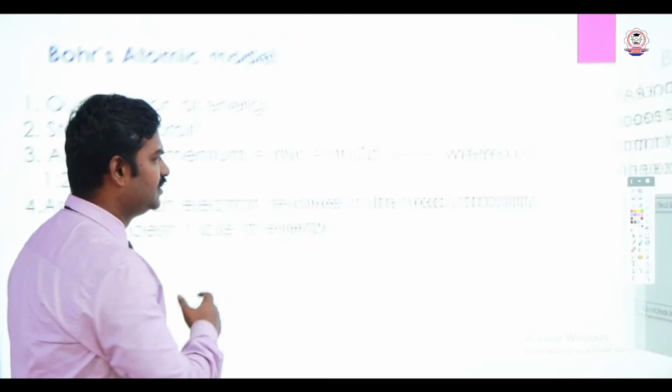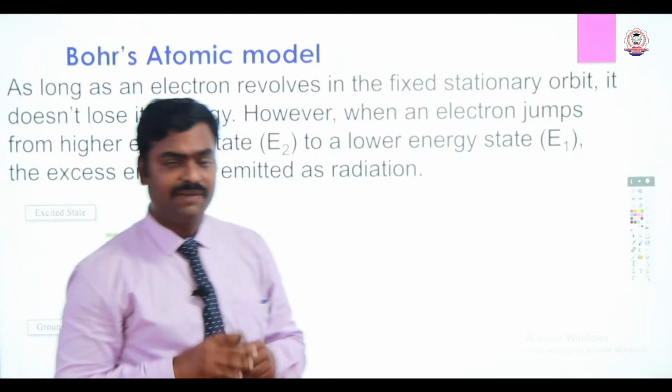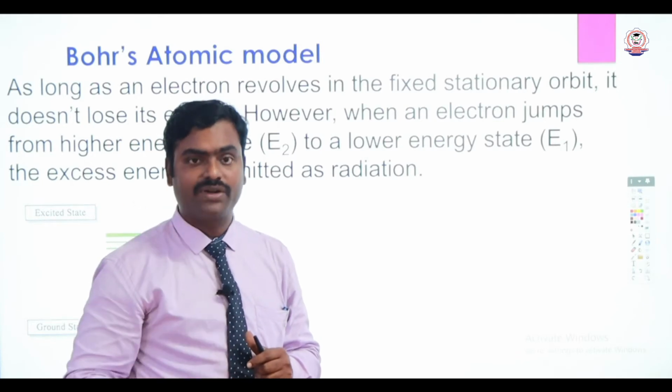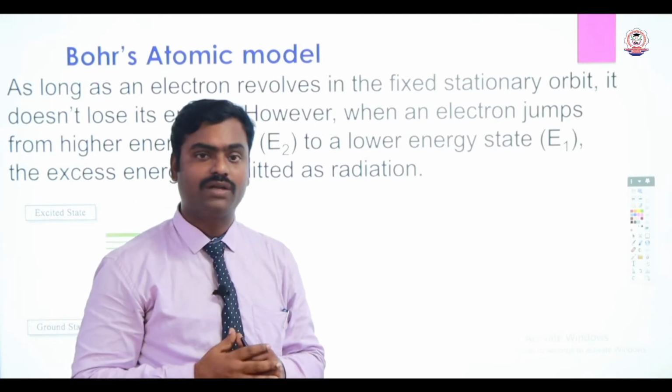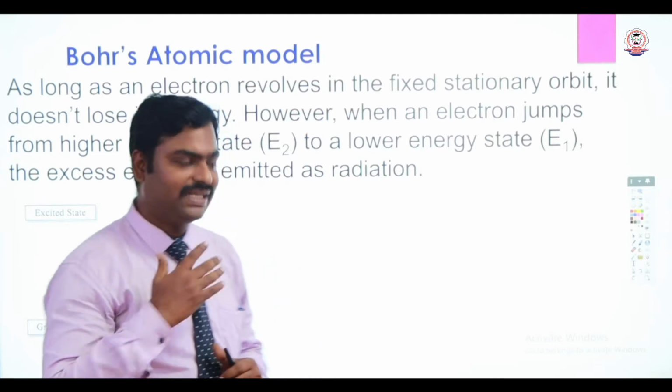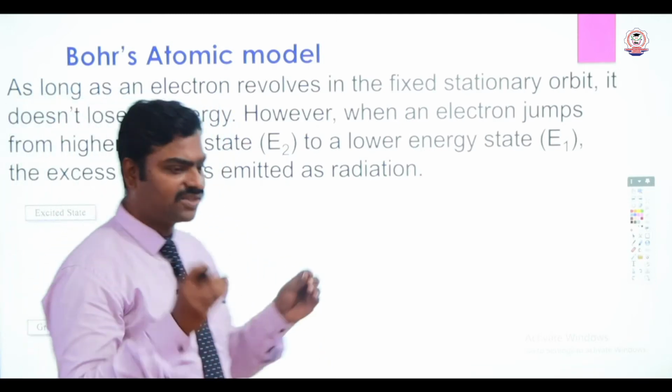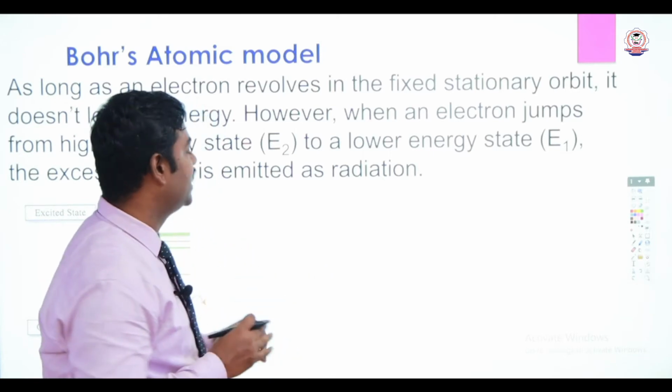But some phenomena like excitation, and coming from a higher energy state to the ground state, may happen. What is he saying? As long as the electron revolves around the fixed orbit, it doesn't lose energy.